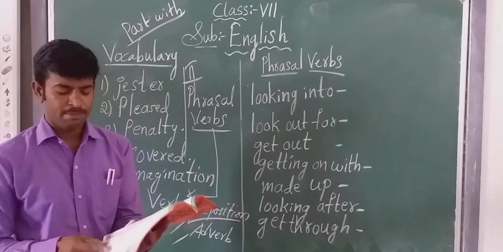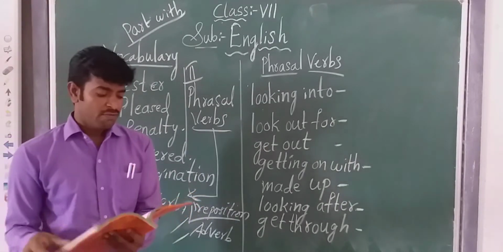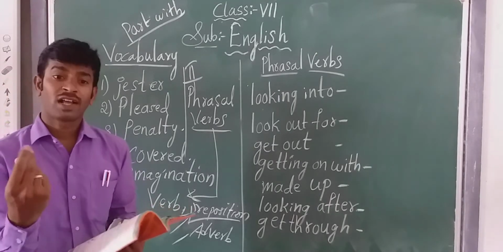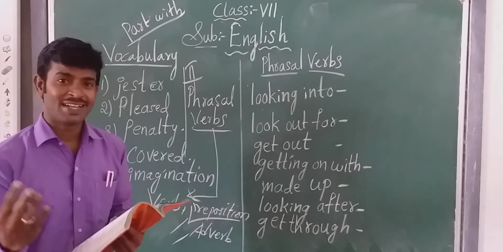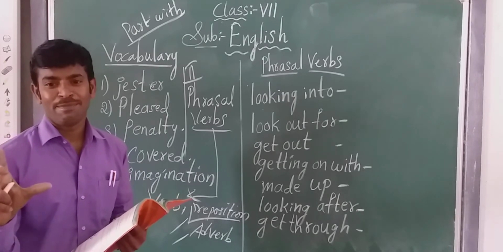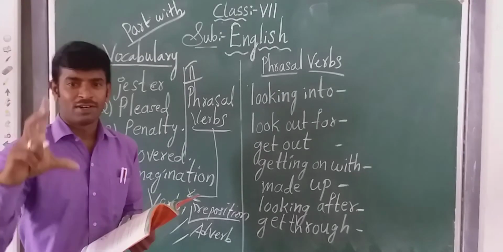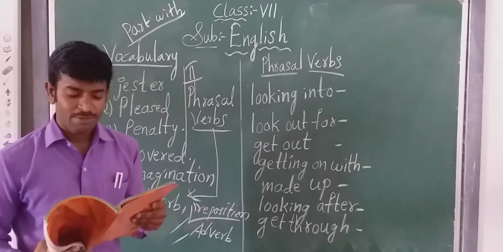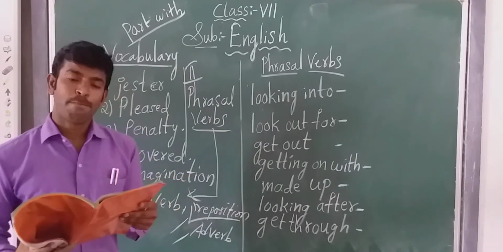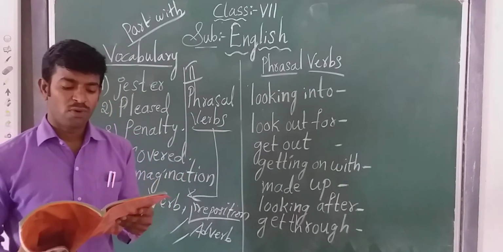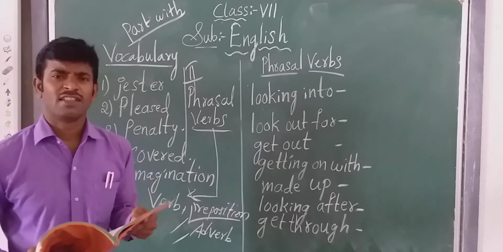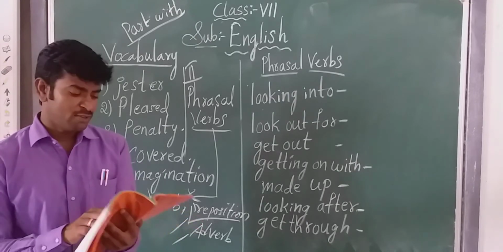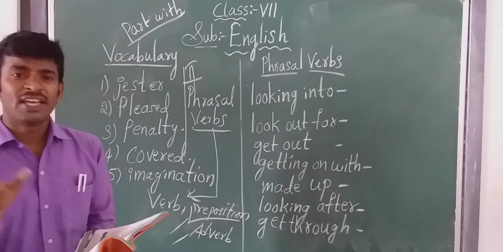Now turn to page number 62. First one, number one question he has given. Consult a dictionary. How you consult a doctor, the same way you should consult a dictionary. A dictionary is not a human being whom you consult. It is a book, everybody knows, no? So consult a dictionary and list out the phrasal verbs beginning with catch and part. Write some sentences of your own for each phrasal verb. This is a small homework for you. No need of writing, you just refer to their meanings from the dictionary itself.